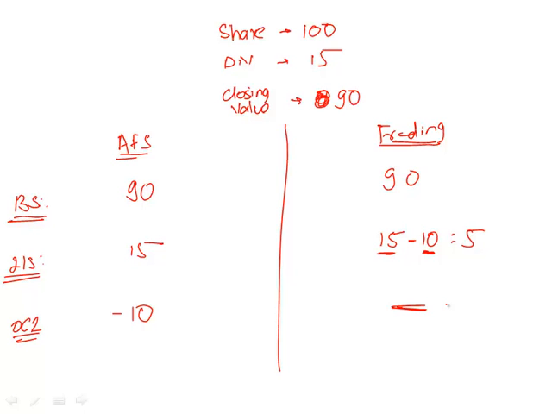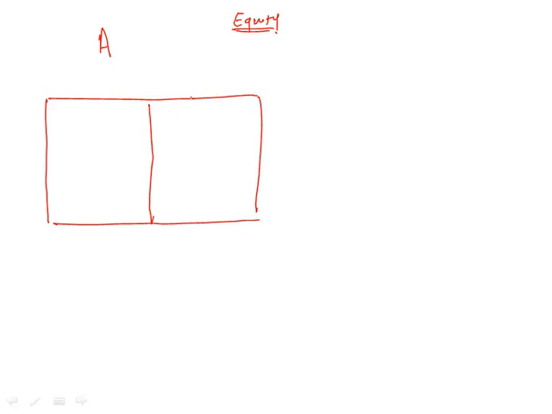Now let us start with the next type of accounting method, which is the equity method of accounting. For the next 10 minutes, don't write, just be focused and understand how accounting is done. Let us build a balance sheet for acquirer A. I'm going to write assets on the right hand side. Let us say they have a plant of 10,000. They have a building of 5,000. They have inventory of 5,000. And they have cash of another 10,000.